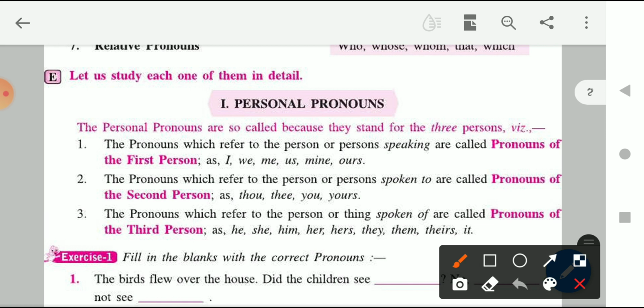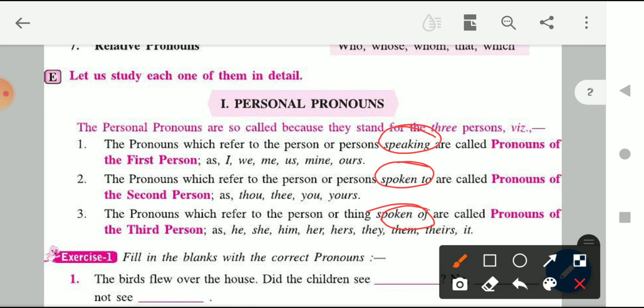Now let's recap what the first person, second person and third person pronouns are. First person pronoun is the one which refers to the person or persons speaking. In simple words you can say the speaker, which tells us about the speaker. Second person pronoun is what? The one which refers to the person or persons spoken to. And the third person pronoun is the one which refers to the person or thing spoken of.